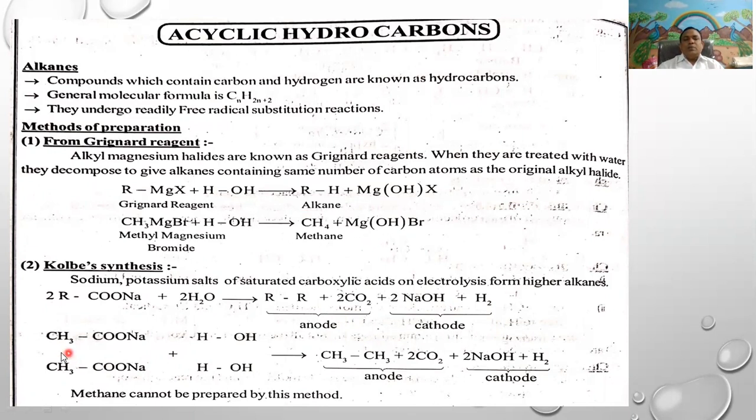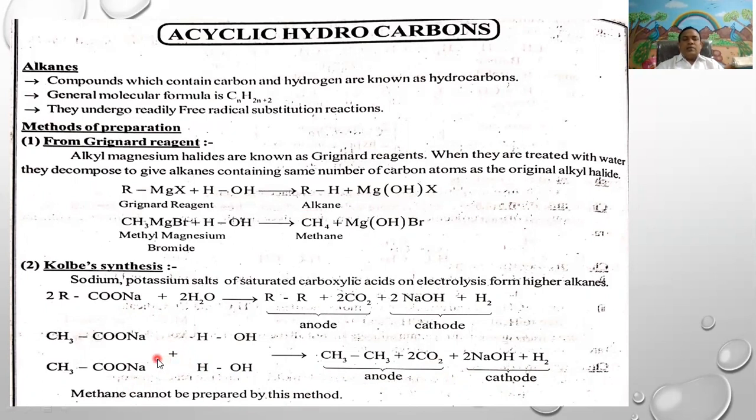Take a specific example, sodium acetate, CH3COONa. It undergoes electrolysis with H2O. Ethane and carbon dioxide are obtained at the anode. Sodium hydroxide and hydrogen are obtained at the cathode. By this method, we can't prepare methane. Methane cannot be prepared by this method.